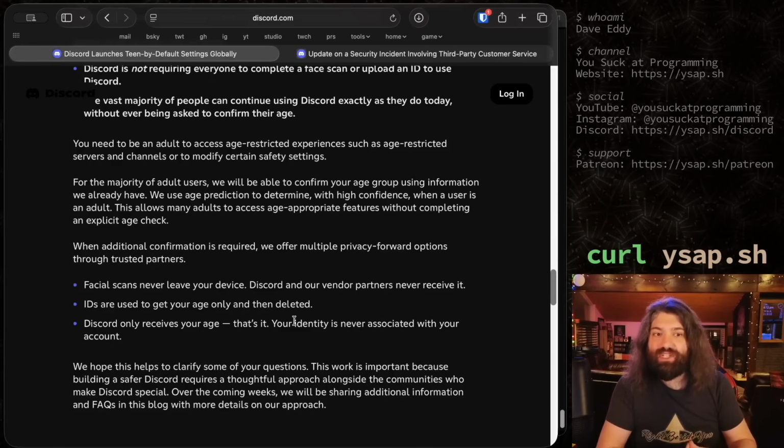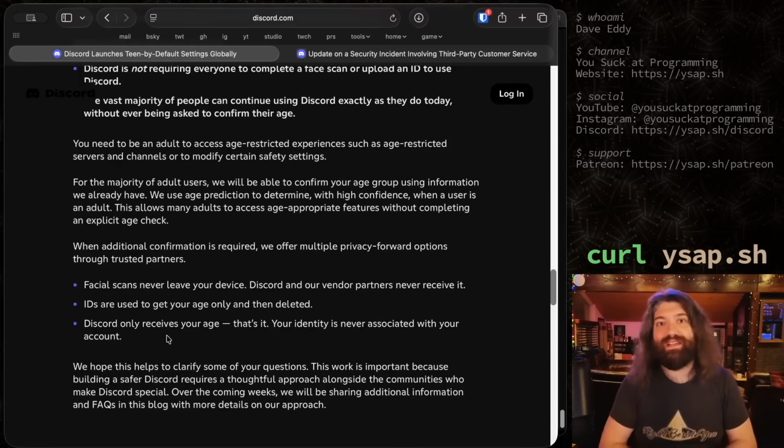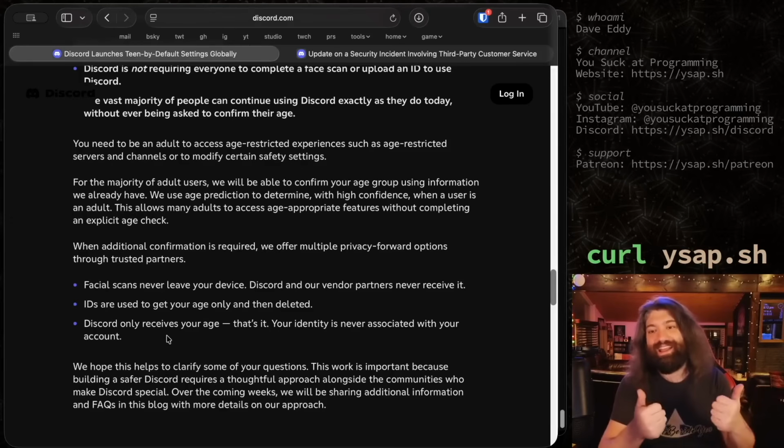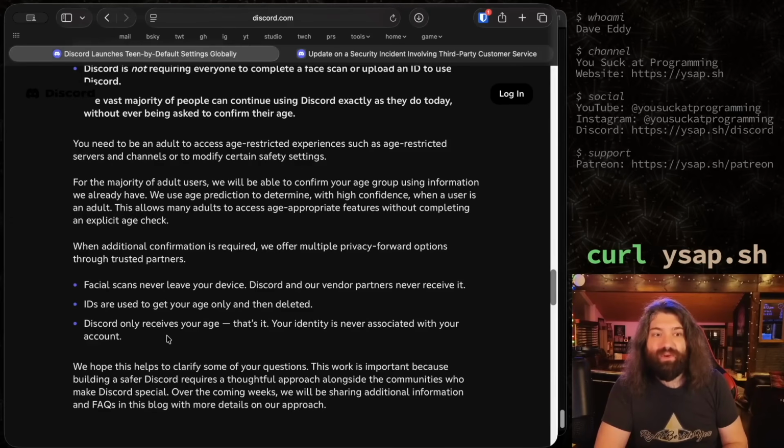My concern is just the whole process in between that. You understand what I'm saying? Yes, Discord only receives your age, and in a perfect world where that is all we could pull off of an ID, hey, that's awesome. My concern is we don't live in that world. So even though that's what's going on there, I'm worried about the third-party services. I'm worried about why this is suddenly an important thing for Discord to enact. That's kind of where my concerns are.